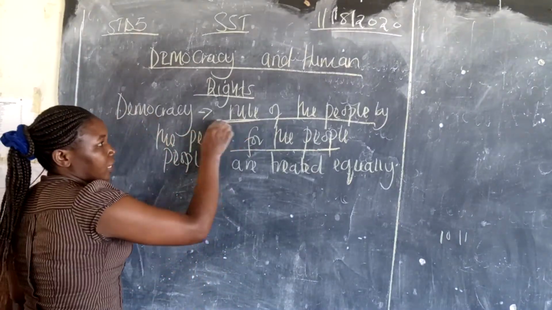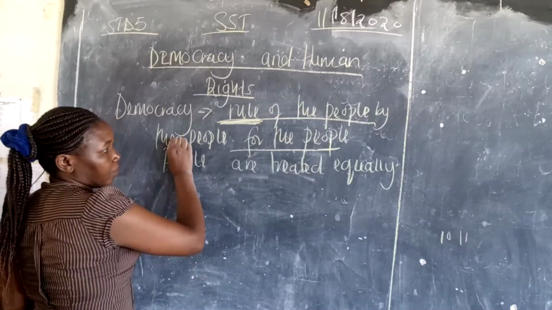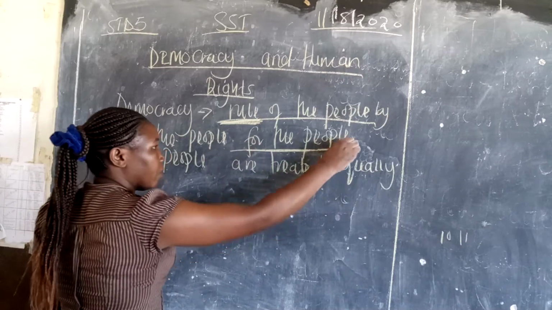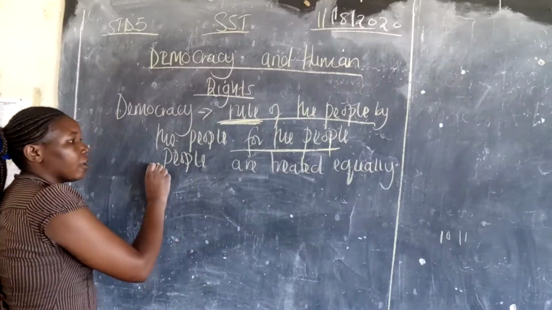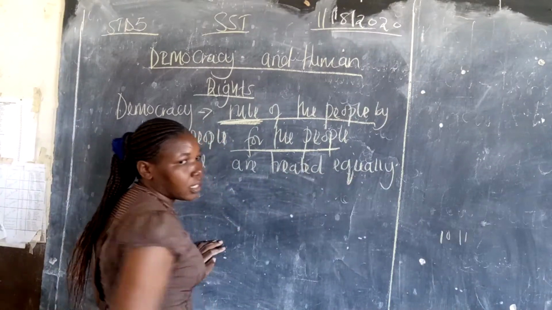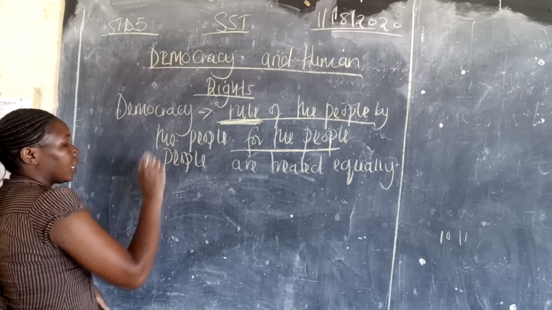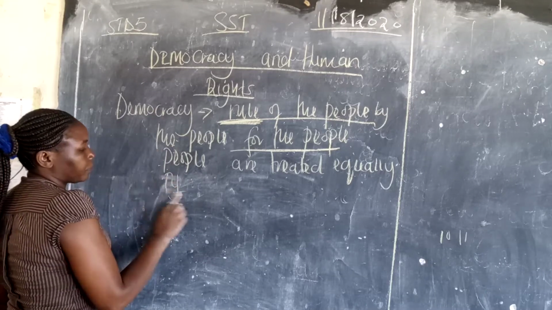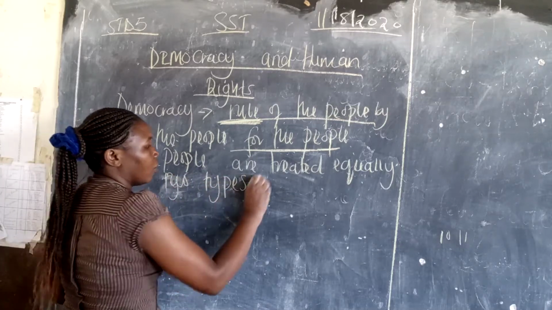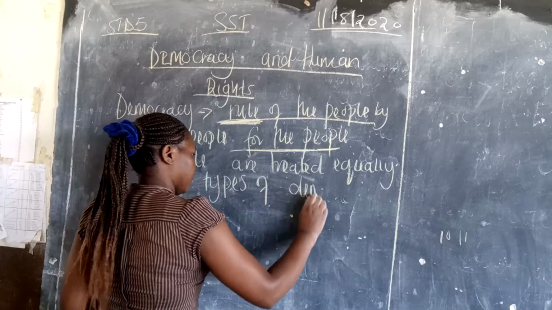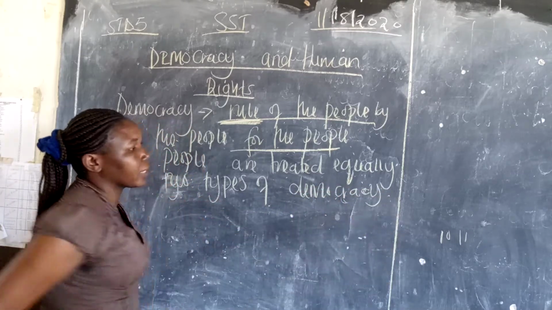I say democracy is a rule of the people, by the people themselves, and it is for the people, not for the cows. It's for the people to rule themselves, and everybody is treated equally. There is nobody who is going to be discriminated. Now we have said in Kenya we have two types of democracy.